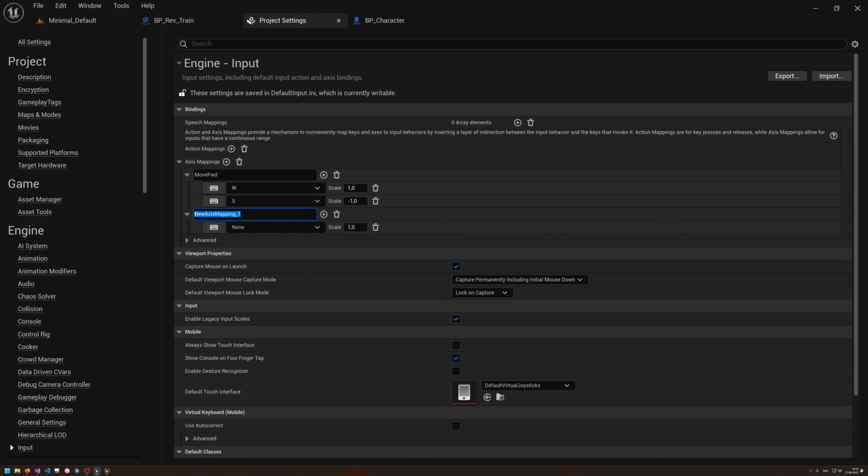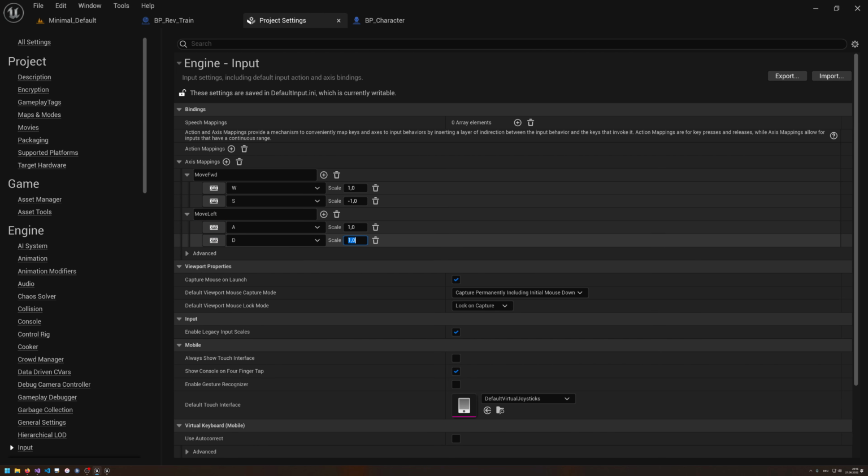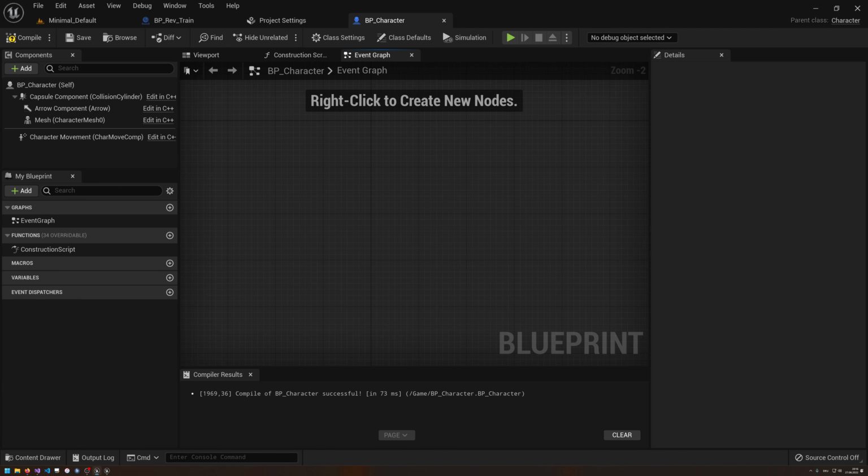Let's create another one. Let's call this move, I think it was left, move left, or was it right? I'm not quite sure. I think left. Let's do A, and let's do D, -1. We don't need gamepad for now. I just want to have some basic moving in here first.